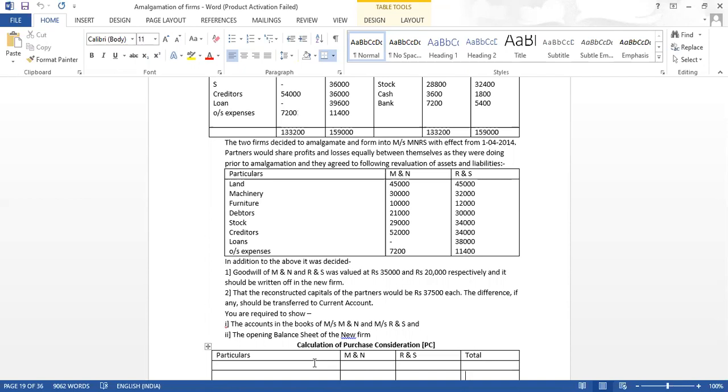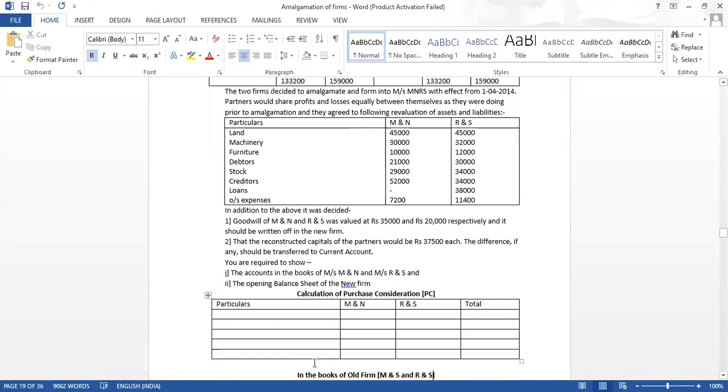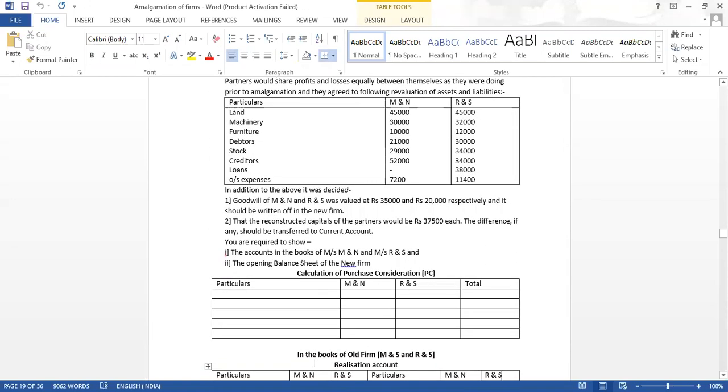So the goodwill has to be first created, raised, and then it has to be written off. In the new balance sheet after amalgamation, the goodwill account will not appear. The reconstructed capitals of the partners would be rupees 37,500 each. The difference, if any, should be transferred to their current account. You are required to show the accounts in the books of MNN and RNS and the opening balance sheet of the new firm. So we have to close the old books and prepare the new balance sheet.